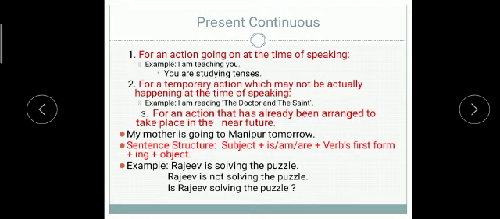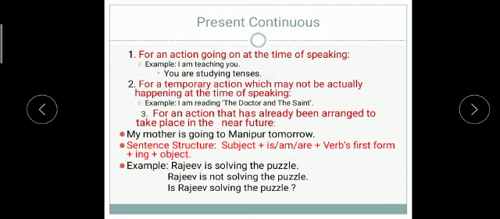The Doctor and the Saint is the name of a book I am reading. Right now when I'm teaching you, I am not reading that book, but it is a temporary action which may not be actually happening at the time of speaking, but is simultaneously going on, so there we use present continuous tense. I am reading The Doctor and the Saint, or I am learning the piano these days. For an action that has already been arranged to take place in the near future, going to form will be used. My mother is going to Manipur tomorrow.